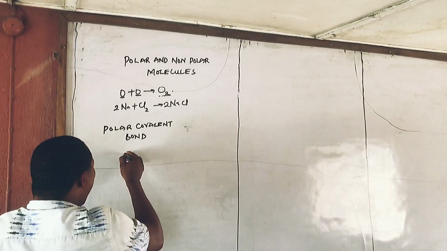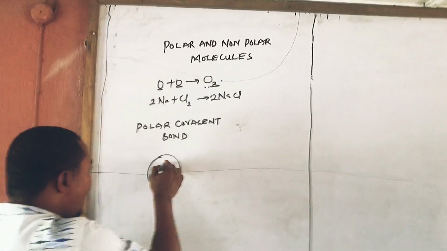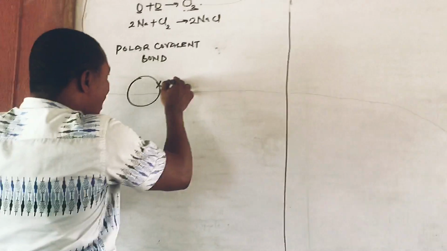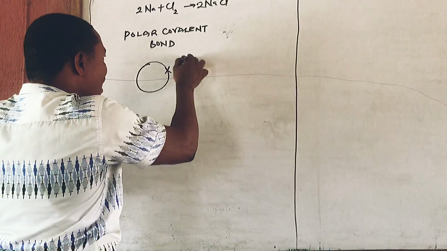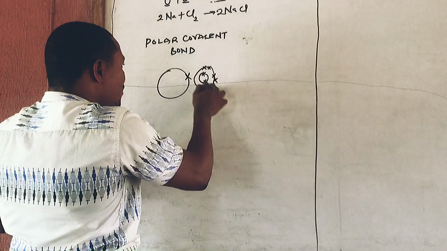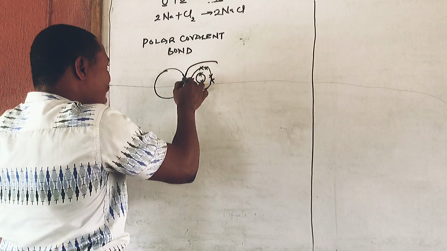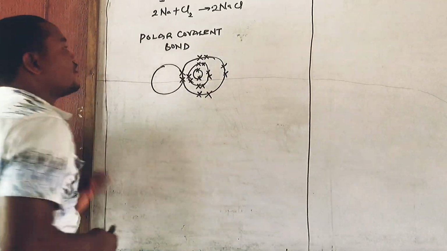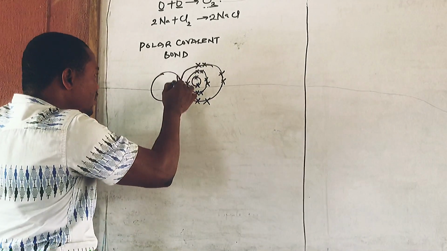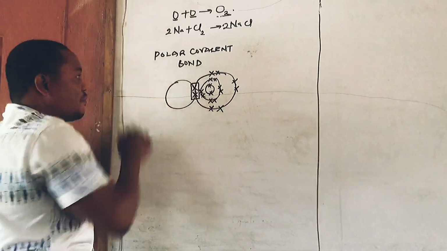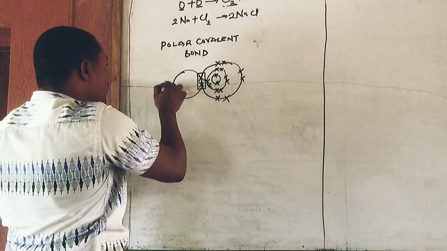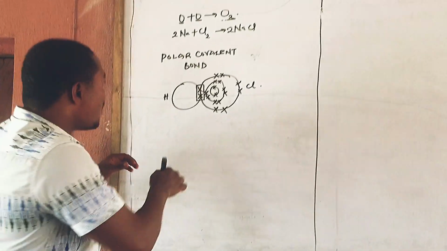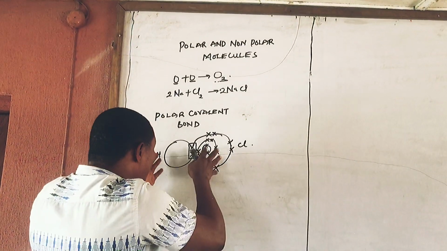Let's look at this. If I have hydrogen like this, and I have chlorine, that's 2, that's 8, okay, that's 7. They will be overlapping. I've done that in my last video. 7, that's 1, 2, 3, 4, 5, 6, and 7. If you look at these 2 electrons now, these 2 electrons are being shared by these 2 atoms. Don't forget, this is hydrogen and this is what? Chlorine. Please, I'm explaining polar bond. Please pay maximum attention.